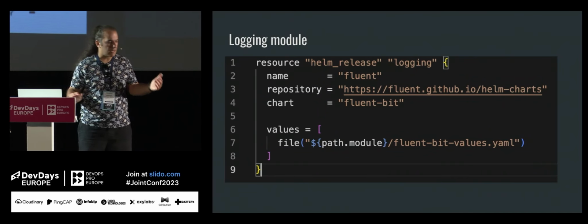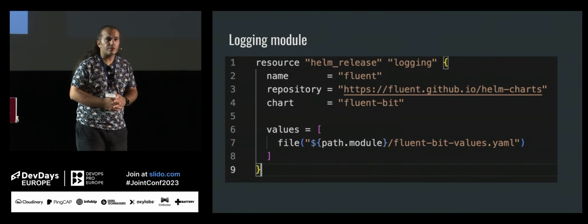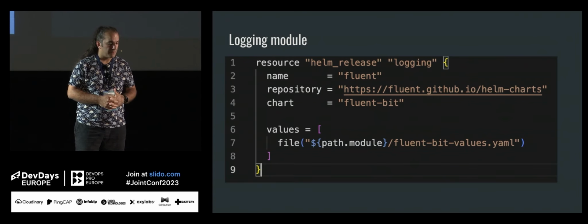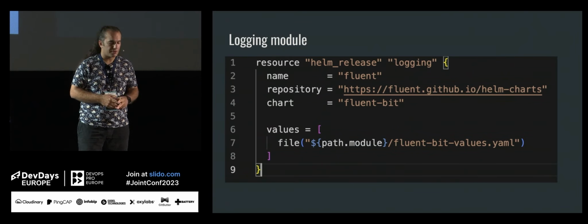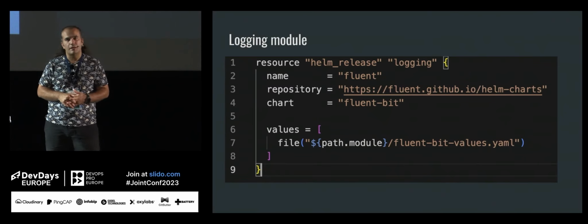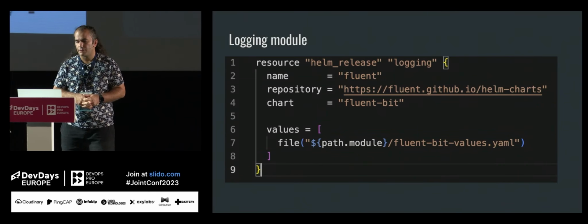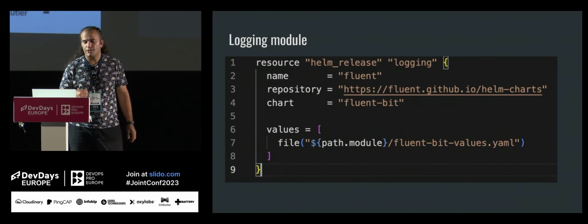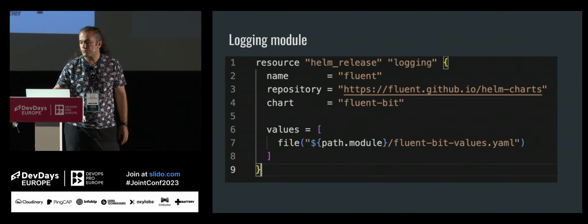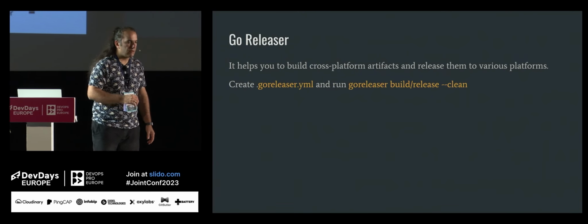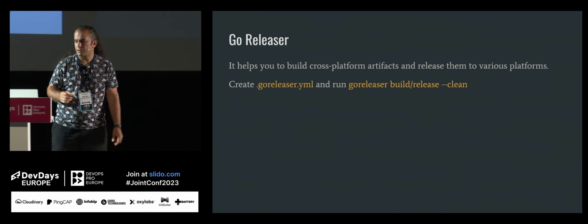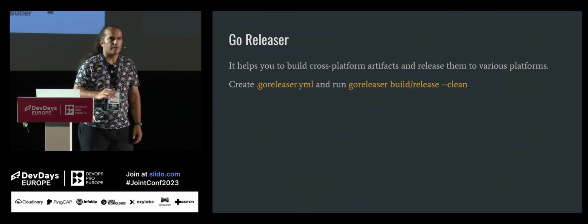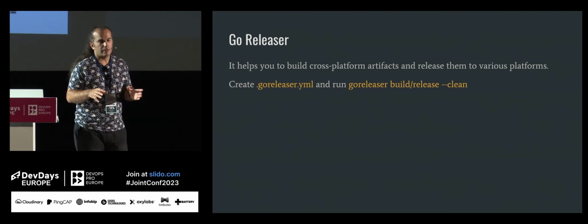So here, I am using the Helm release resource, and the name is logging, just an arbitrary name. And I am providing my Helm chart repository. I'm providing the name Fluent, and the chart name is Fluent Bit, and the values files, of course. If you have environment-based values files, you can just use them. Okay, this was the environmental configuration.